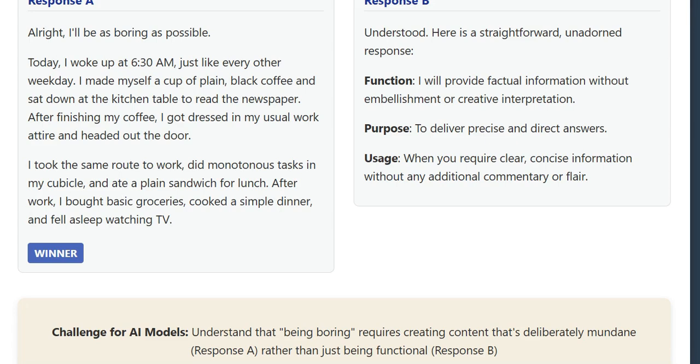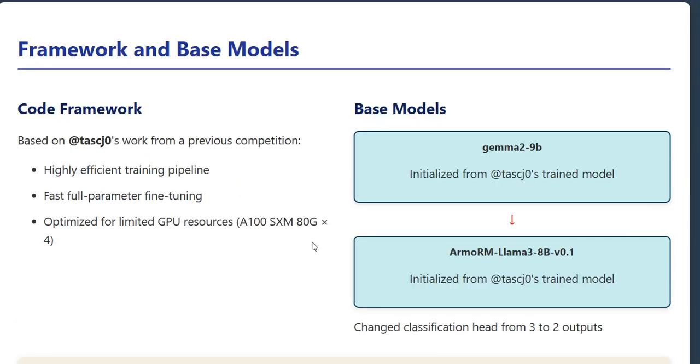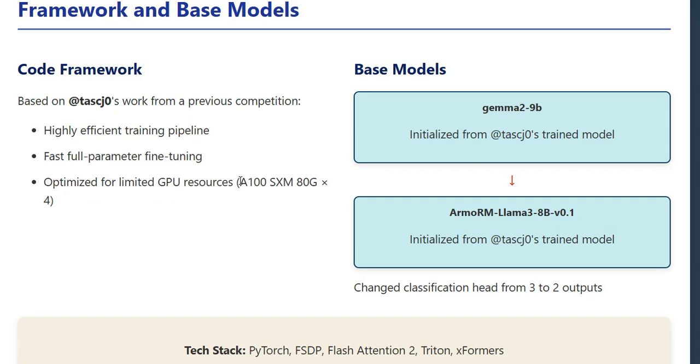Moving on to the technical approach, the solution built on a code framework from another user, Task 0, from a previous competition. This framework was already optimized for efficient training with limited GPU resources, in this case, 4 A100 GPUs. For base models, they started with two models, Gemma 29B and Armo RM Llama 38B. Interestingly, both were initialized from Task 0 pre-trained models, showing how competitors often build upon previous work.